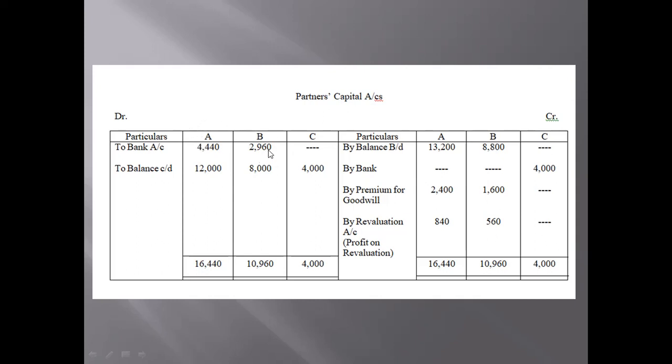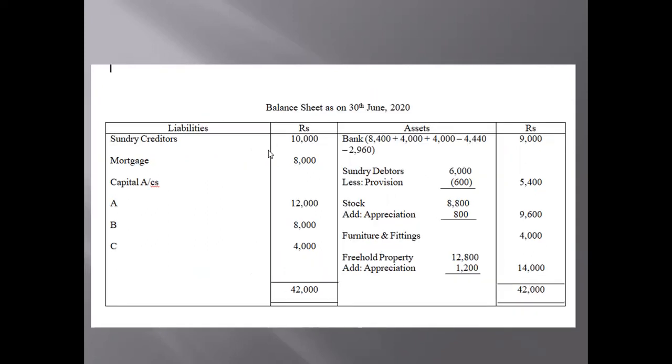Okay, now let us move on to the balance sheet. You all know the format, it is the same as it is. First, it is cash at bank. So we will write cash at bank or simply bank. The amount is 8,400, the total you can see in the balance sheet.